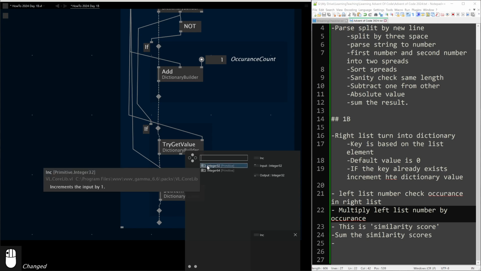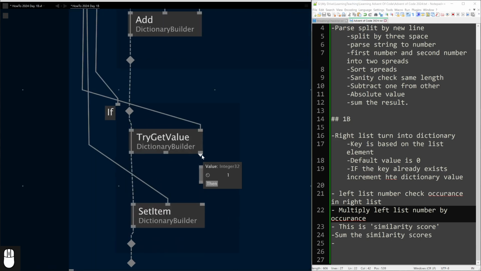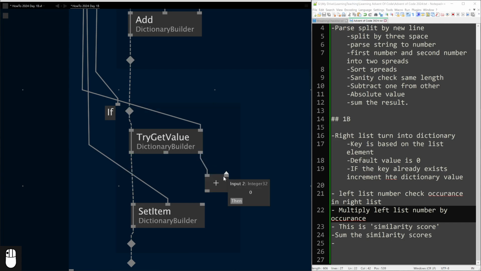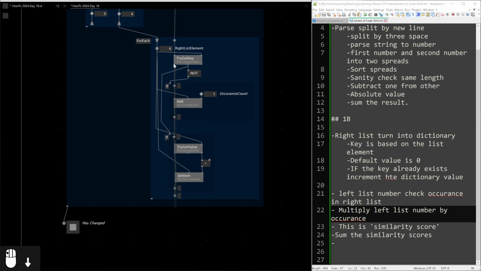Inc just does like ++, or if you're used to programming in code, you do like x equals x ++ to increment things. This does something else, it just adds 1 to it. But again, for beginners, just to make this really clear, obviously I can just do a +1. All right, is that clear as mud?